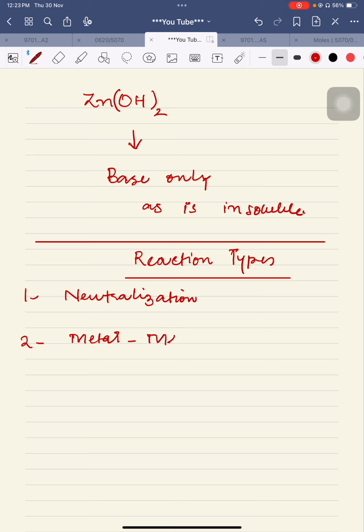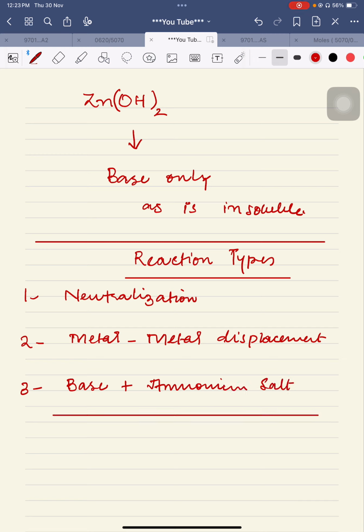And number 3 is reaction of base and ammonium salts. These are the three reactions which we are going to study in detail regarding bases.